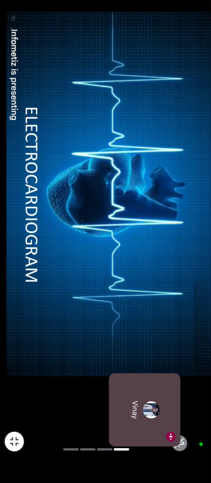Any doubt, guys? All clear? Okay, now come to the electrocardiogram. Gram, graphy, gram is the image. Cardio means heart. Electro means current. Actually, we have a little current in our heart.